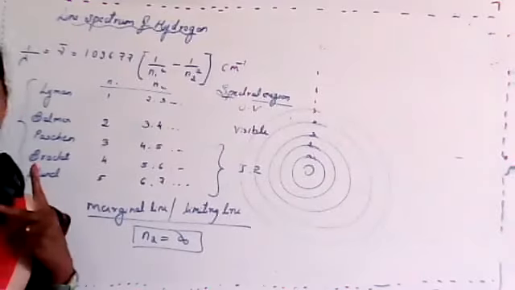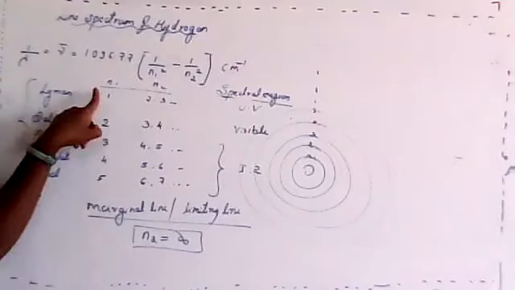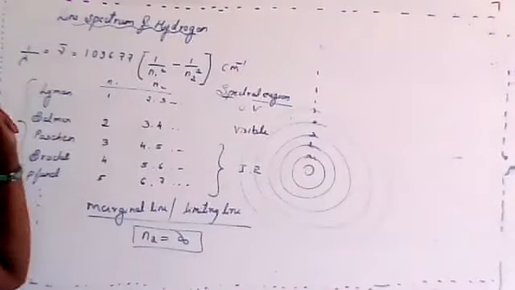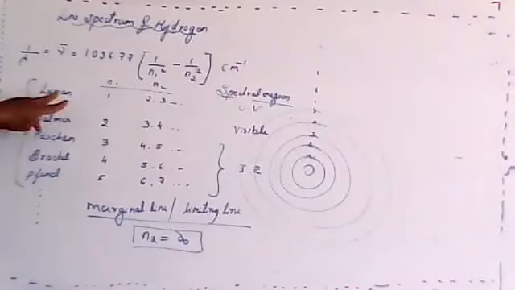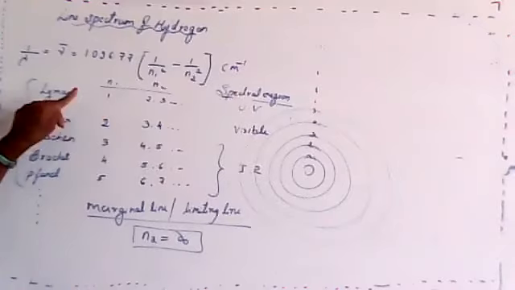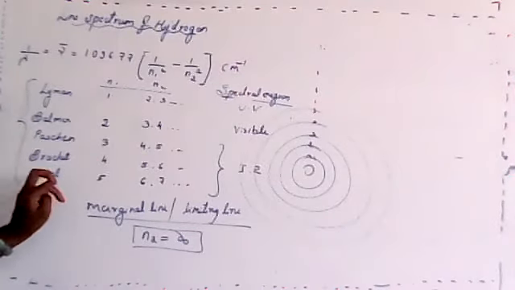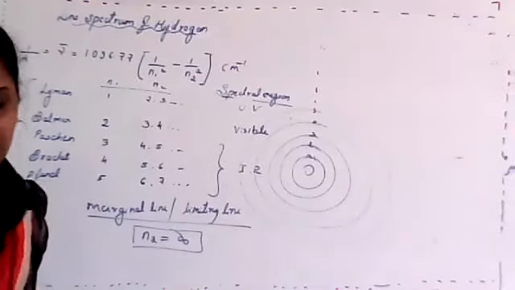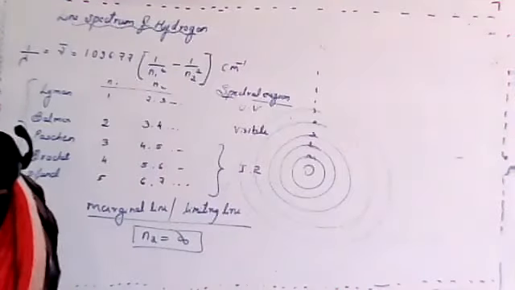Whenever an electron lands in n1 equals 1, it is the Lyman series. If it is 2, then Balmer. If it is 3, Paschen. 4, Brackett. And 5th, it is the Pfund series. Yesterday only we discussed this, isn't it?